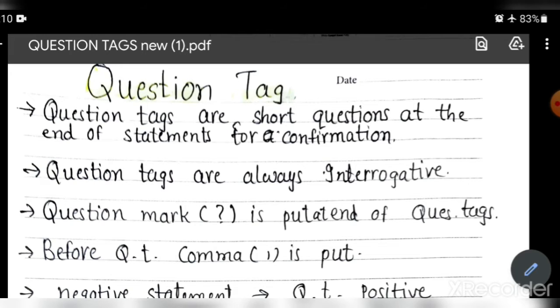Question tag. What is the meaning of tag? Do you know the meaning of tag? Price tag means the short piece of paper which shows the details regarding the price. And here, a question tag is a short question at the end of a statement for confirmation. Have you observed people saying आज बहुत गर्मी है ना? तो है ना, what is है ना? That is a question tag. We use it in Hindi. So question tags are short questions at the end of statements for confirmation.